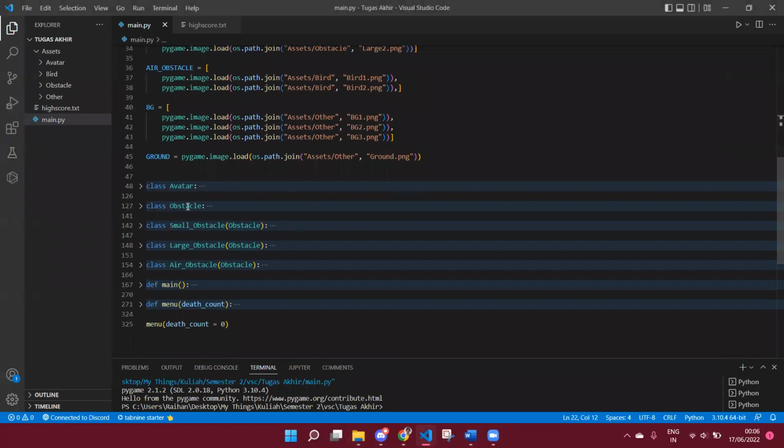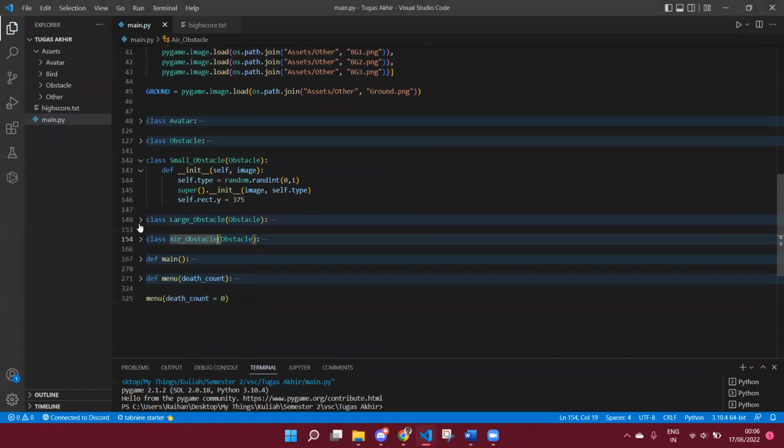And then there's a bunch of class to control the avatar of the player, the obstacle, and the small obstacle, the large obstacle, and the air obstacle. Let's go to the obstacle first because it's the simpler one.